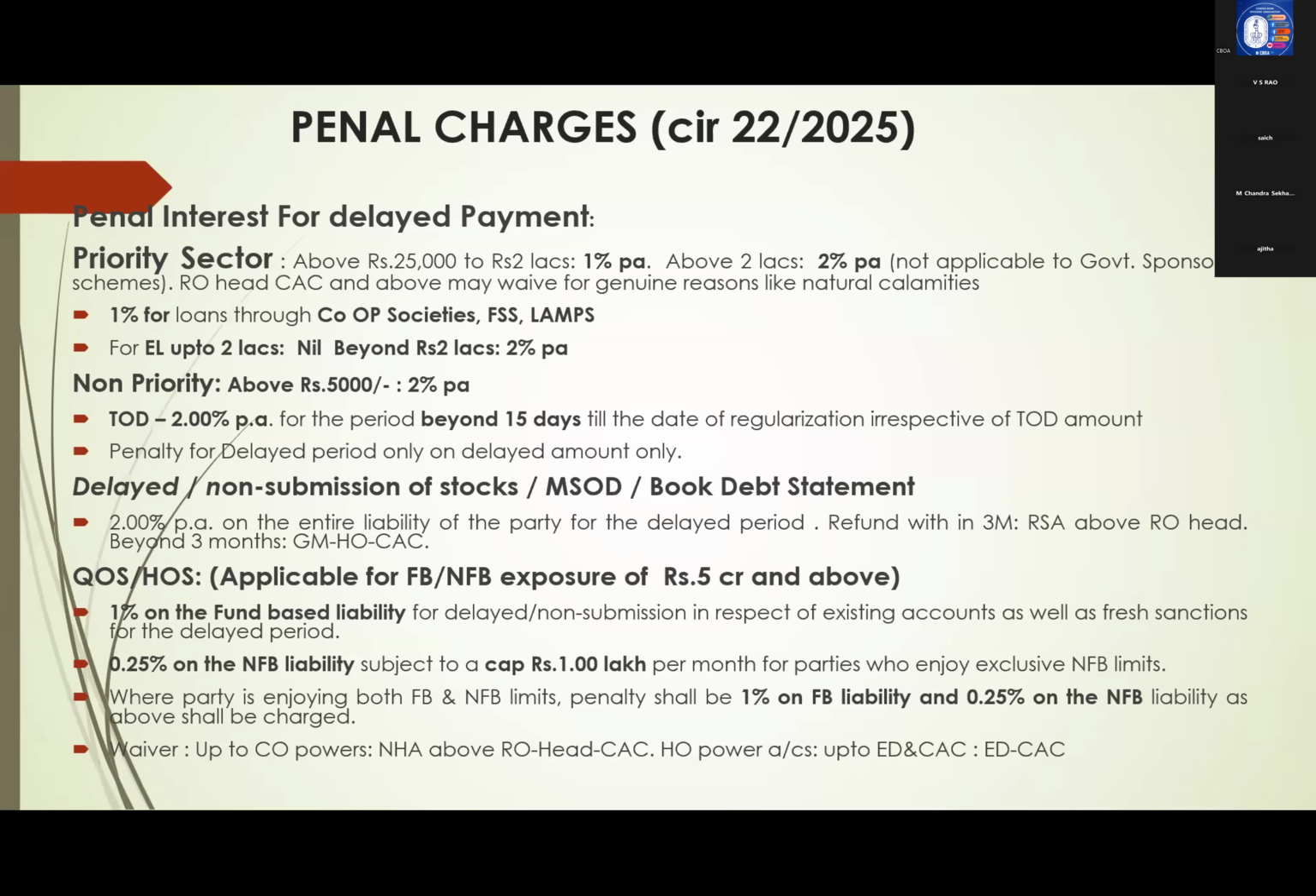Where party is enjoying both fund-based and non-fund-based, in such cases, 1% penalty on fund-based liability and 0.25% penalty on non-fund-based liability with no maximum, like 1 lakh here. No maximum. Next, waiver up to CO powers, next higher authority above RO head, HO power accounts EDCAC. This is for waiver.